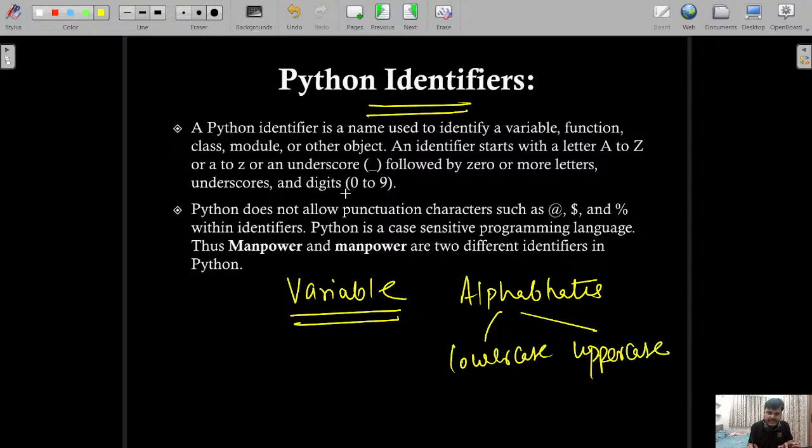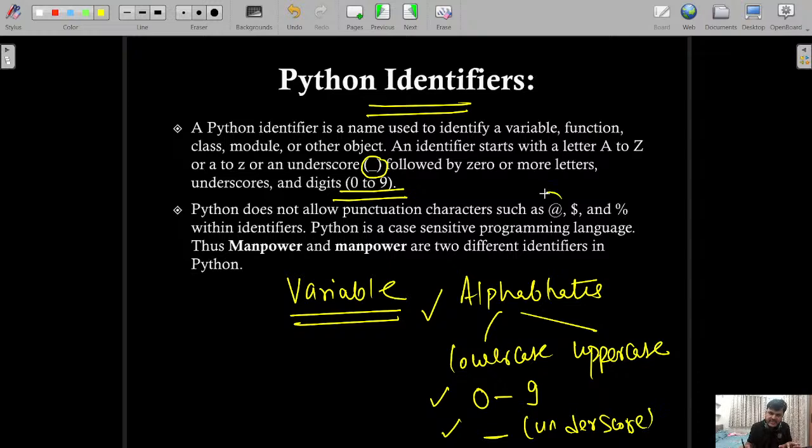As well as it can have numbers also and it can have underscore also. So alphabets are allowed, 0 to 9 numbers are allowed, and only underscore is allowed. Underscore is the only special symbol allowed, but other symbols like at the rate, dollar, percentage or any other symbol are not allowed here.